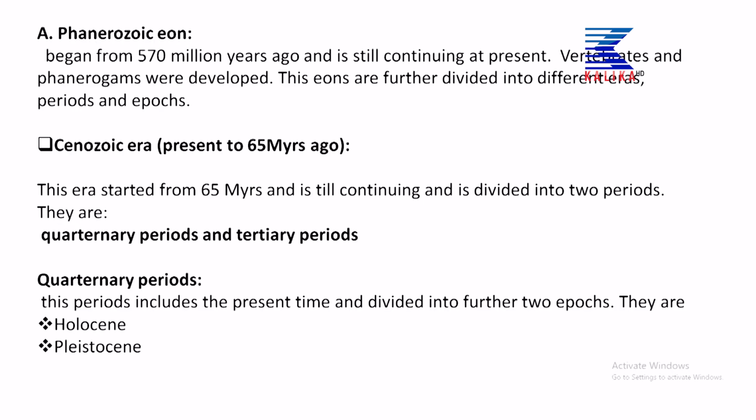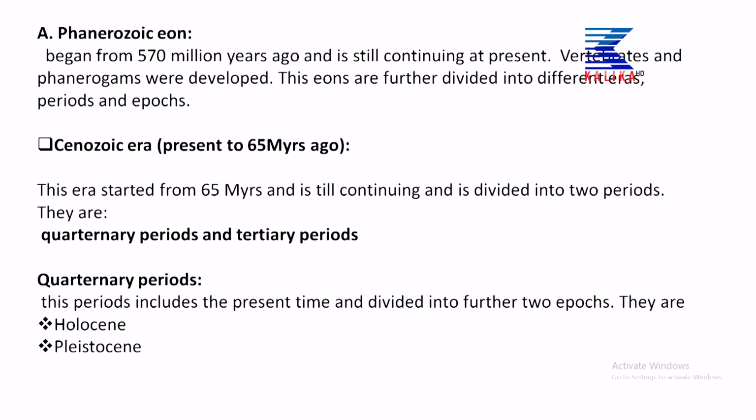As I already mentioned, the Phanerozoic eon starts from 570 million years ago and is still continuing at present. In this eon, vertebrates and phanerogams developed. Vertebrates mean animals with a backbone. There are five classes of vertebrates, and all five classes were developed in this eon.